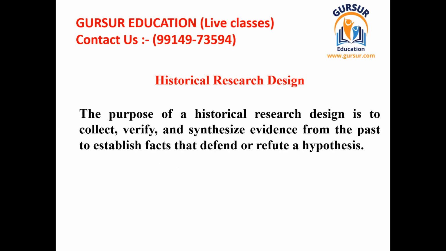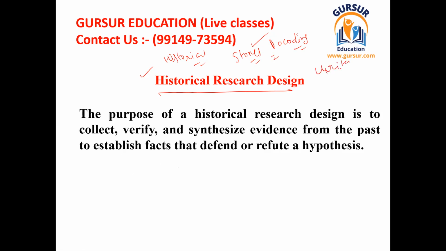So this is historical research design, very simple to understand. If you have understood historical research, I told you that it is research conducted on historical sites, on stones, where the researchers are interested in knowing or decoding the words written on the stones. They try to find something new, and after finding something new, they write their books.